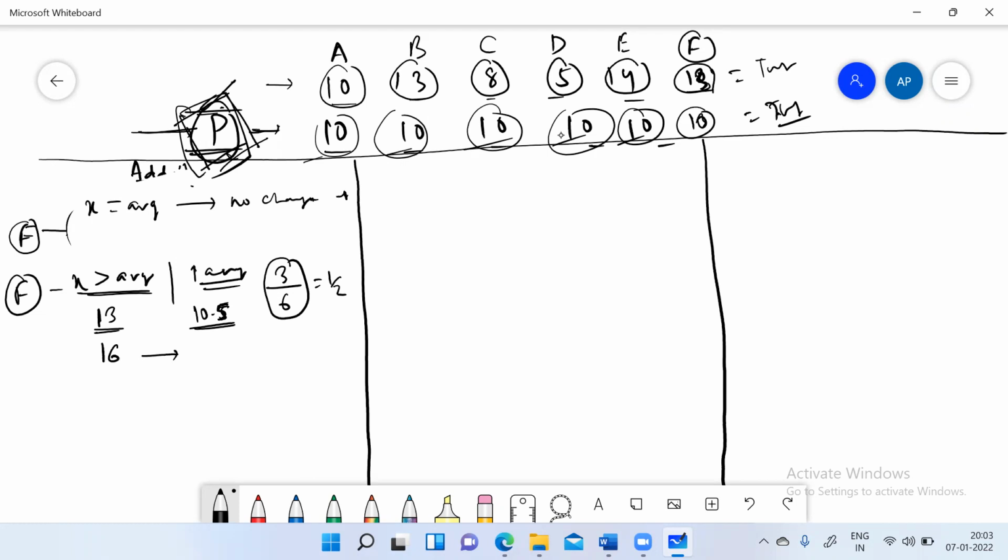Very good. You are very smart. Because now we have 6 chocolates extra and we have to divide among 6 students. So this is the case when the number being added to the group is greater than the average.